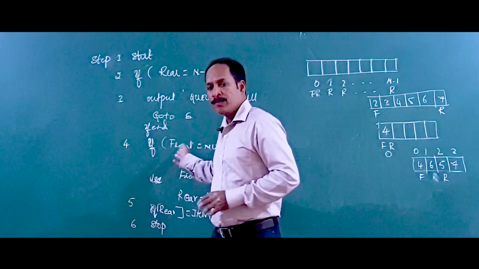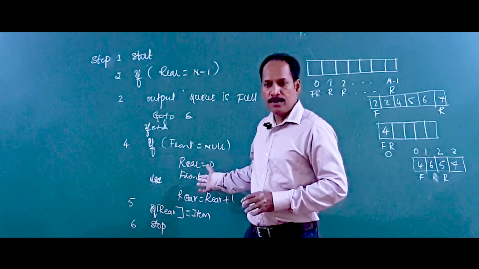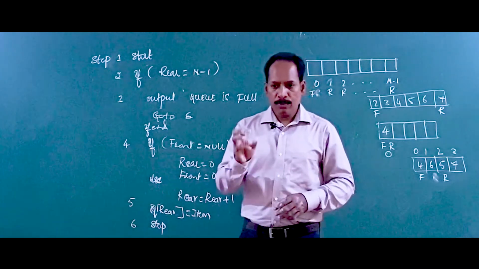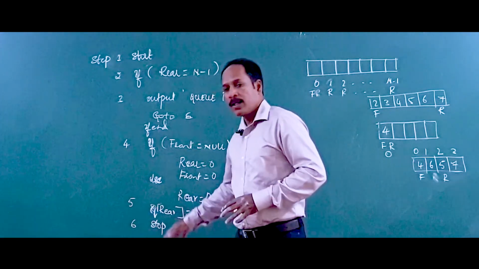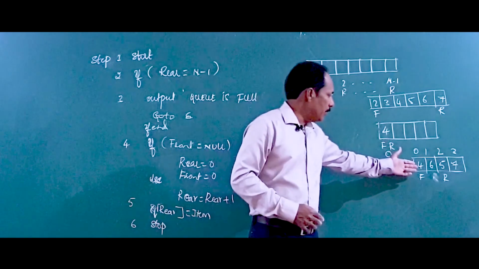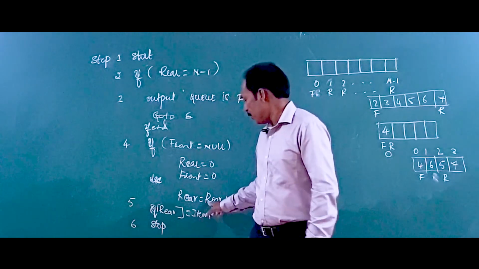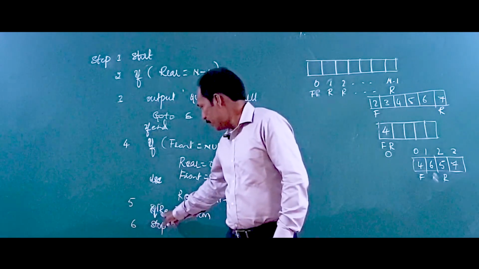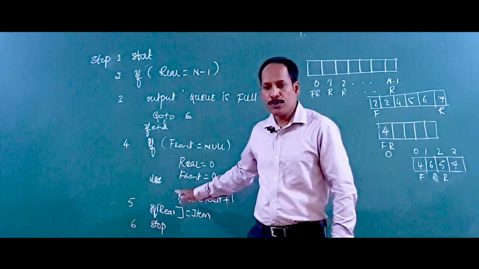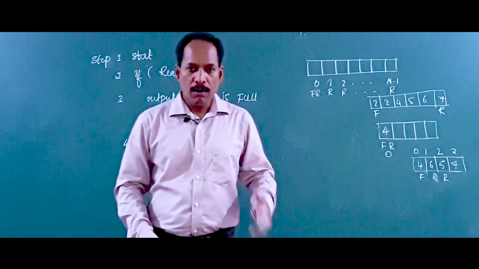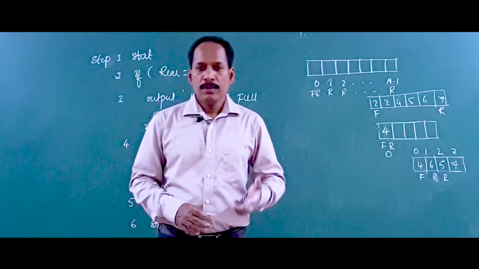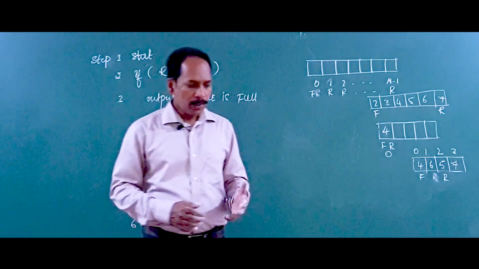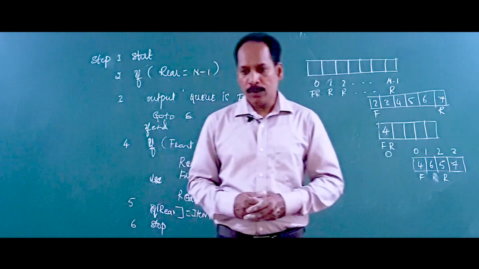So if it is empty, we replace the front and rear by the value 0, the first position of the array, and that is where we have inserted. Otherwise, if some elements already exist, rear plus 1 is used to choose the proper position of R. After choosing R, we insert an element into the queue. This is the insertion operation, called the enqueue algorithm.